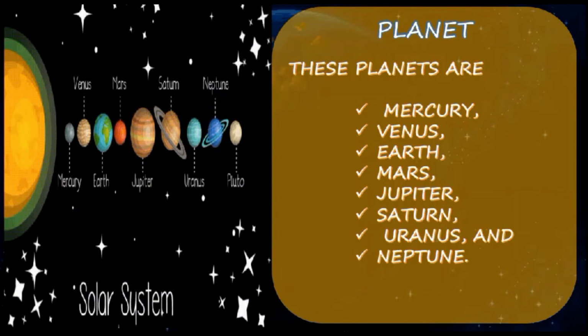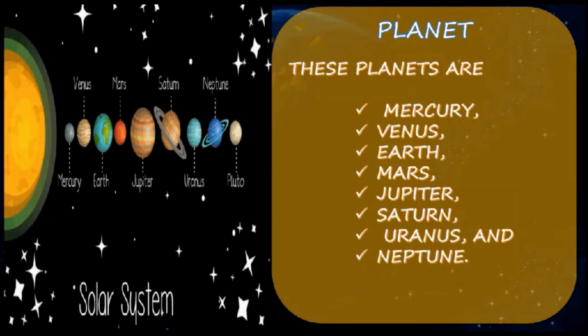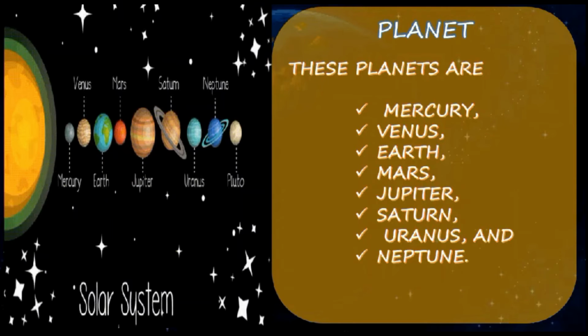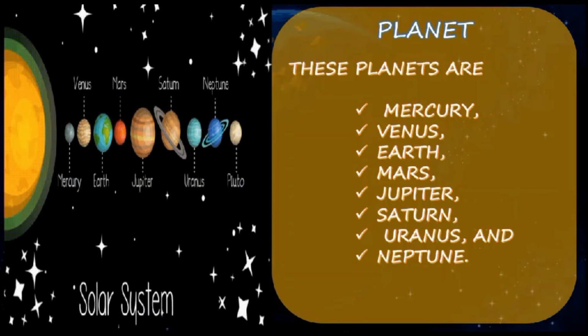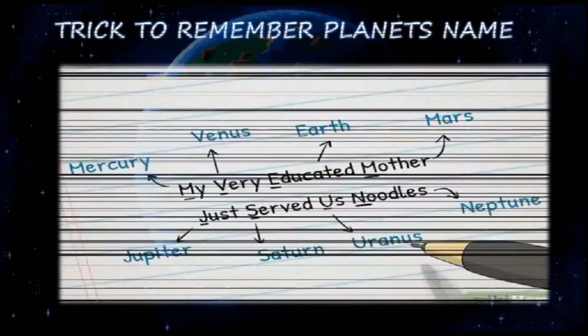In the center the Sun is present. Pluto also exists, but here Pluto is not included. Only 8 planets: again, Mercury, Venus, Earth, Mars, Jupiter, Saturn, Uranus and Neptune. Pluto is not one of them, my dear children.